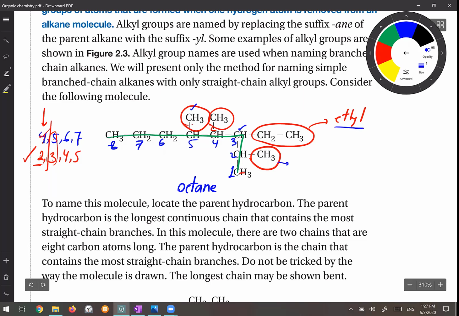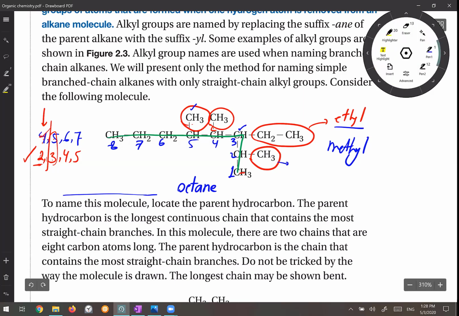One of them is ethyl. Three of them are methyl. So I have 2 types of branches. I have 3 methyl, 1 is ethyl. I have to name them in front of the parent. But which one should I mention first?